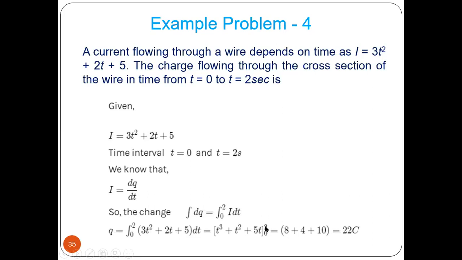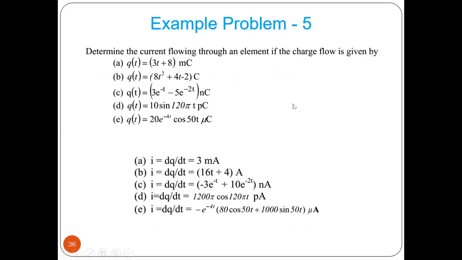And then you can put the value of this boundary condition, 2 and 0. We will get this much of Coulomb. A similar problem: determine the current flowing through an element if the charge flow is given by Q(t) equals 3t plus 8 millicoulomb.